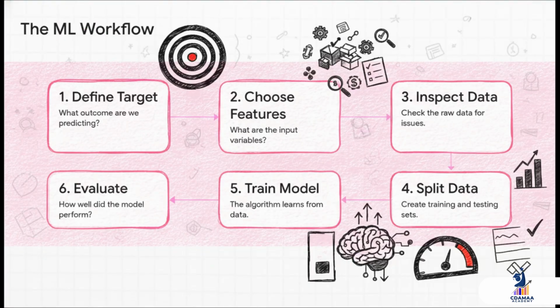We start by defining our goal. We call that the target. Then we choose our evidence, the features. We always inspect our data first. And then, and this is so important, we split our data for honest testing. Only then do we train the model, and at the very end, we evaluate how well it actually did. It's a really clear roadmap that takes us from a simple question to a carefully considered answer.